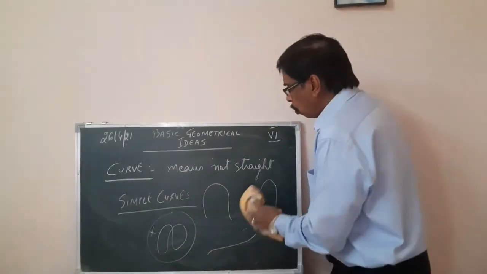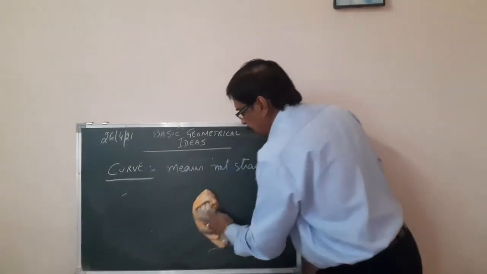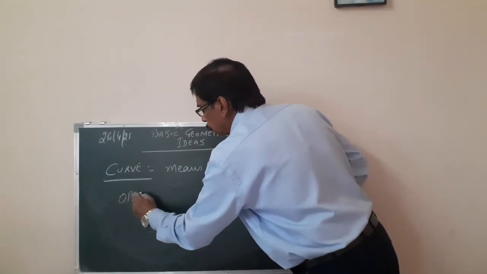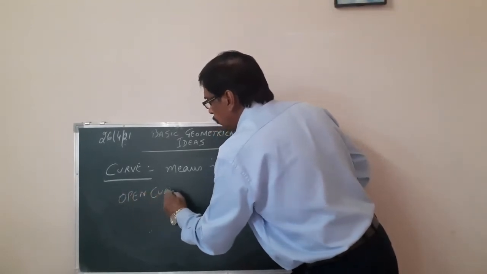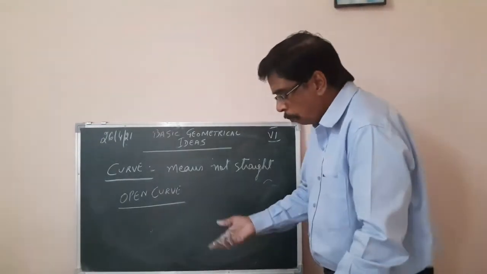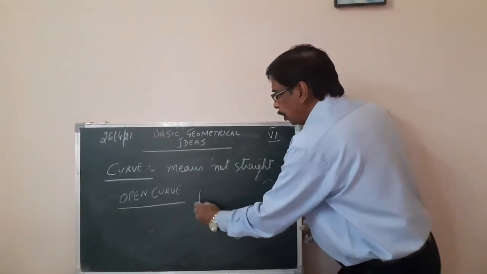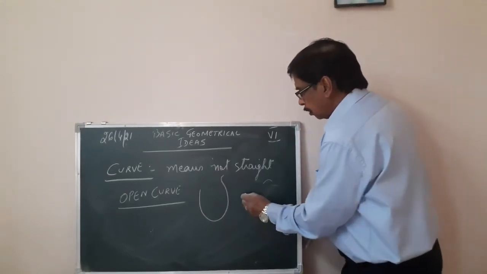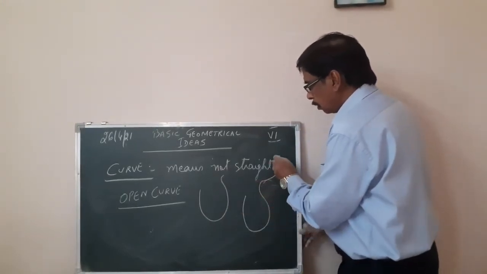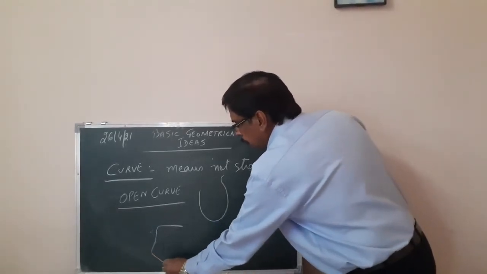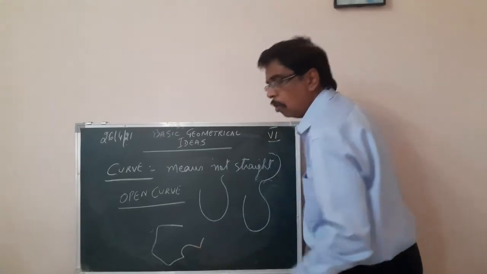Next we come to open and closed curves. Open curves, as I have shown you, you can draw it this way. This is an open curve.